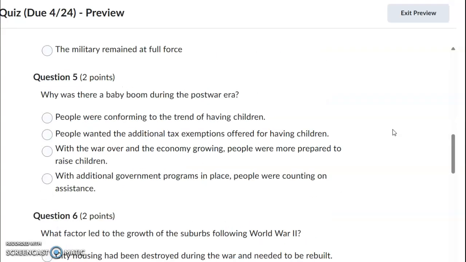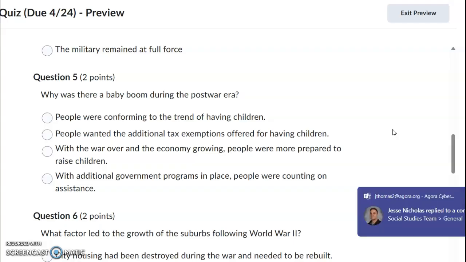Question number 5. Why was there a baby boom during the post-war era? People were conforming to the trend of having children. People wanted the additional tax exemptions offered for having children. With the war over and the economy growing, people were more prepared to raise children. With additional government programs in place, people were counting on assistance.